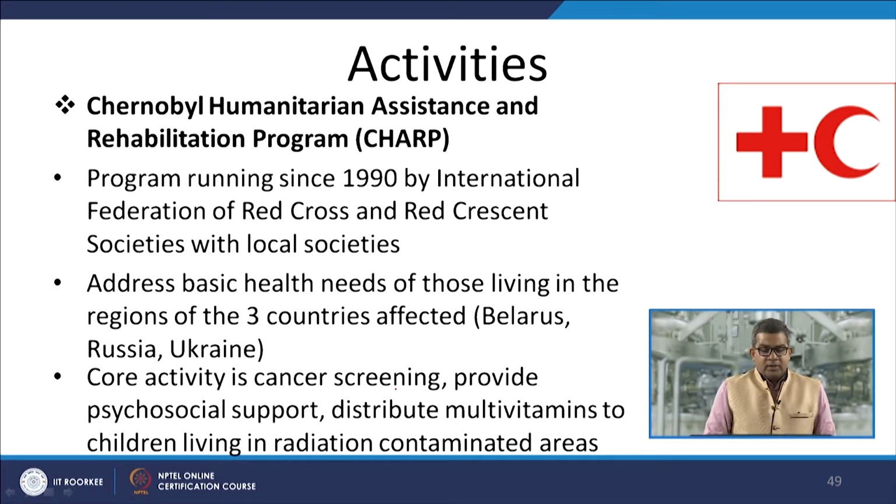Now, there are certain activities involved in the Chernobyl Humanitarian Assistance and Rehabilitation Program, called CHAP. The program has run since 1990 by the International Federation of Red Cross and Red Crescent Societies with the local societies. It addresses the basic health needs of those living in the three most affected countries: Belarus, Ukraine, and Russia. The core activities are cancer screening, providing psychological support, and distributing multivitamins to children living in the radiation contaminated area.